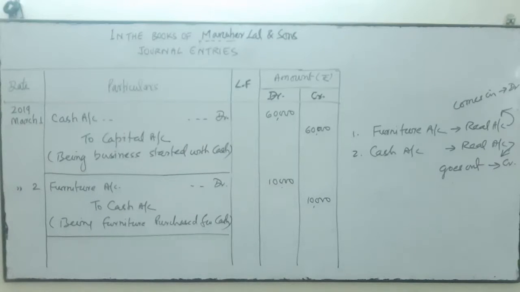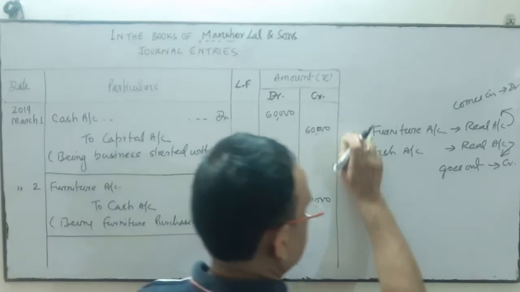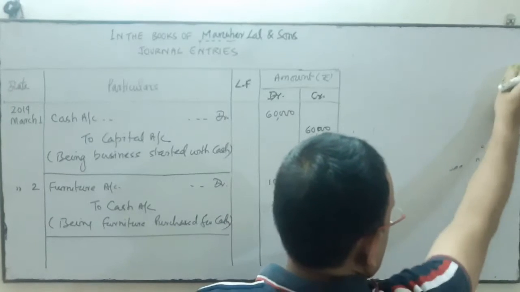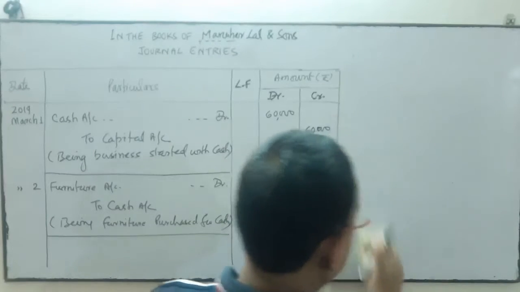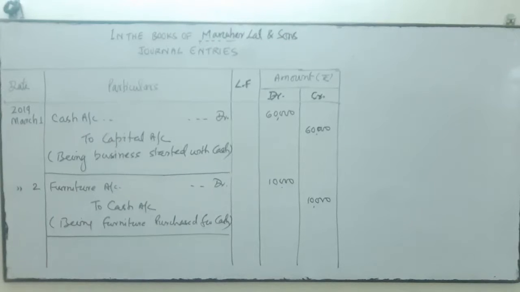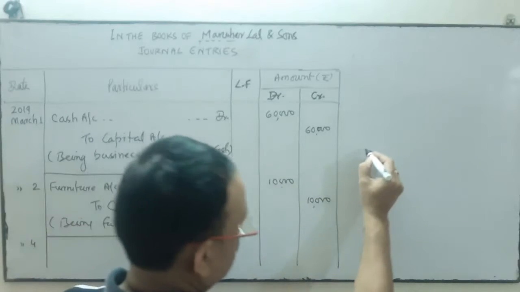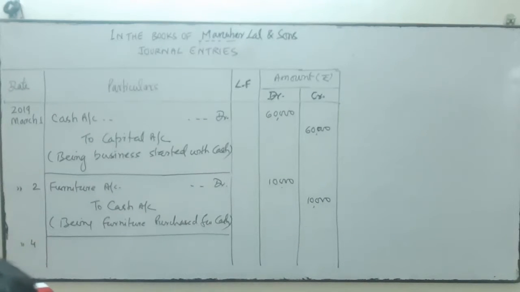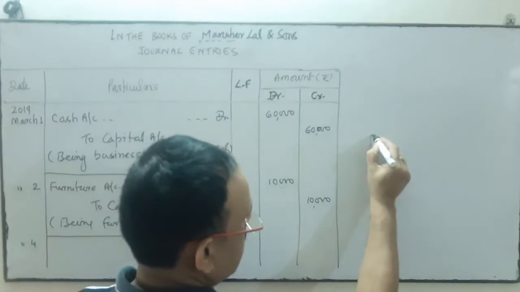Next is purchased goods for cash. Next transaction, third transaction. Purchased goods for cash. When we purchase the goods for cash, which account? Date is March 4th. Purchased goods for cash. So we will open the purchase account.